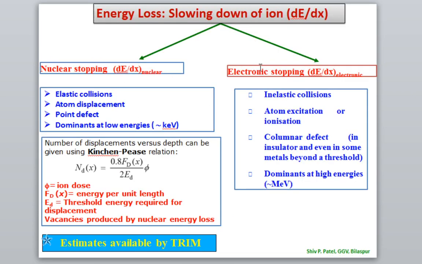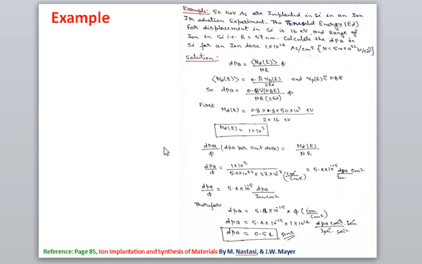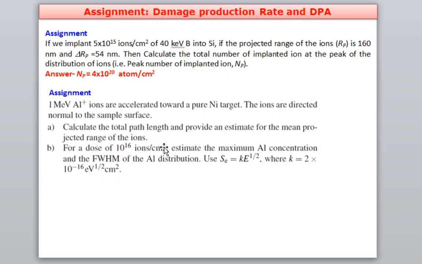In case of electronic energy loss, like inelastic collision, atomic excitation or ionization takes place, and in case of nuclear energy loss, atomic displacement or point defects. So we have to calculate how many defects will be created, means displacement per atom, how much will be created. Then we have discussed this, and I have given a numerical problem also. I hope you understood the numerical problem. And then today I have given these assignments. You have to solve these assignments.